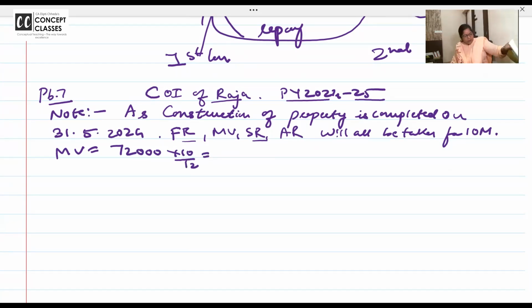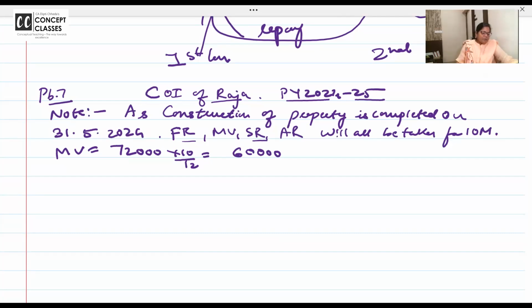Calculator. अरे, कैलकुलेटर ही मेरा रह गया ऊपर. हाँ, आप बोल दो कितना आ रहा है, 72,000 into 10 by 12, 60,000. Yeah, you all should calculate. And then the house property was self-occupied for June and July. Self-occupied.